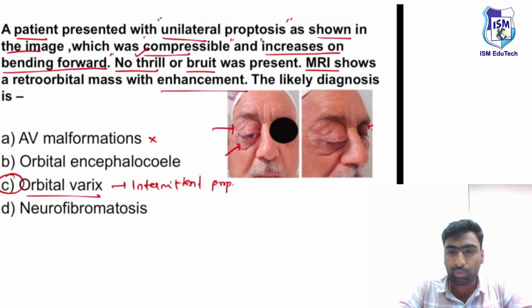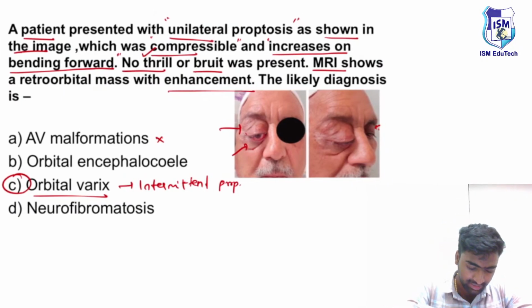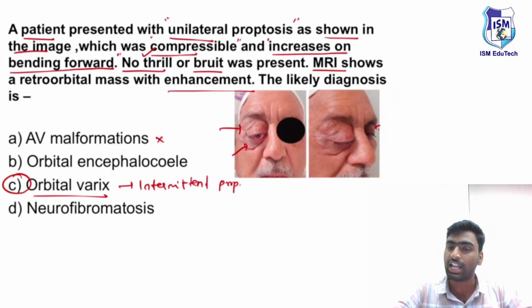And this intermittent proptosis will increase on bending forward or during any Valsalva maneuver. Next, if you see neurofibromatosis, they can present with some other ocular malformations or ocular tumors, but they will rarely present with this intermittent proptosis. So the answer for this question is option C, which is orbital varix.